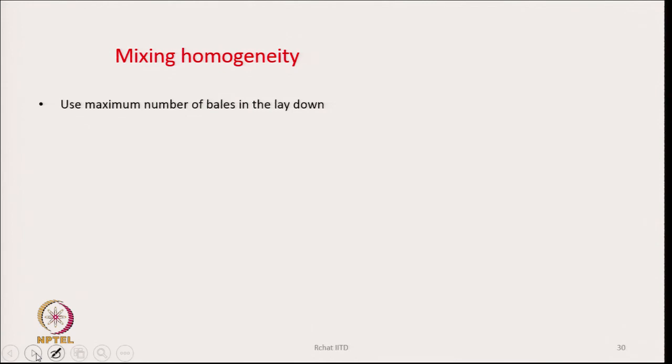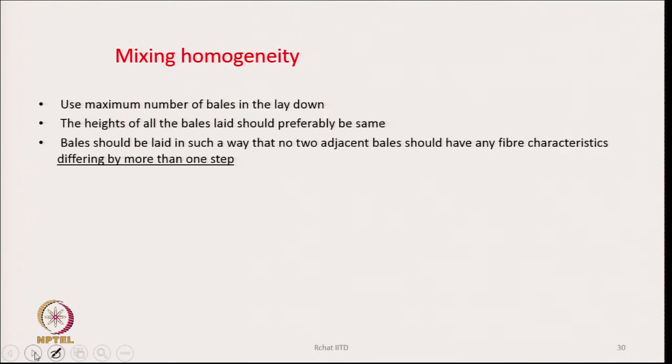Mixing homogeneity depends upon what is being discussed here. Everybody wants a very homogeneous mixture finally. For that, we need to use the maximum number of bales in the laydown. The more bales we have, the better mixing homogeneity we will get.